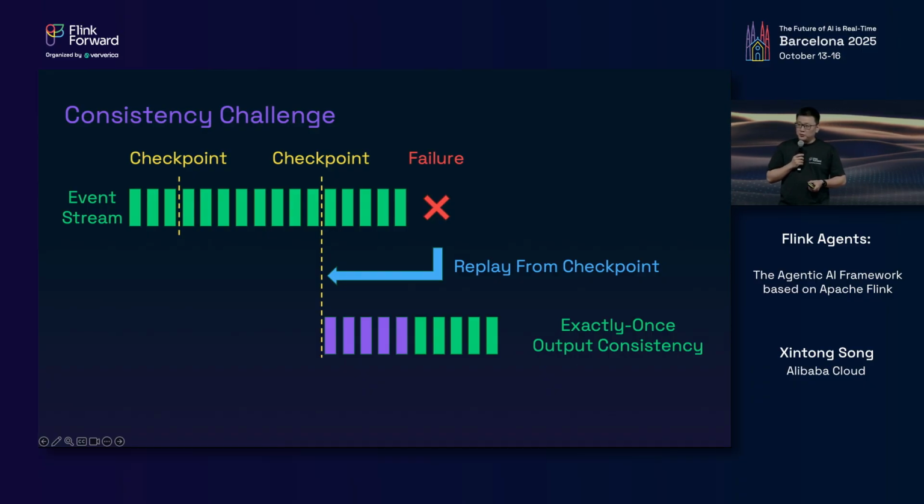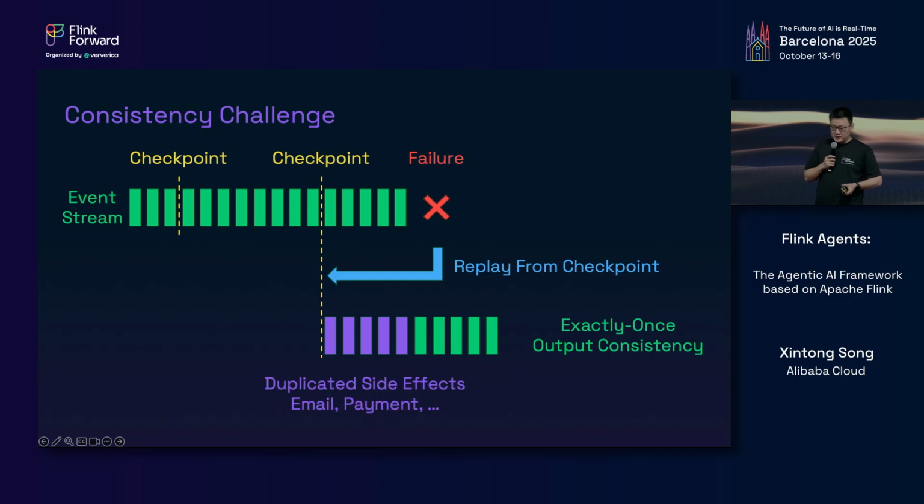However, things are different for AI agents. Agents can automatically take actions, and those actions may have side effects on the external world. For example, sending an email or making a payment. Those things should not be repeated.